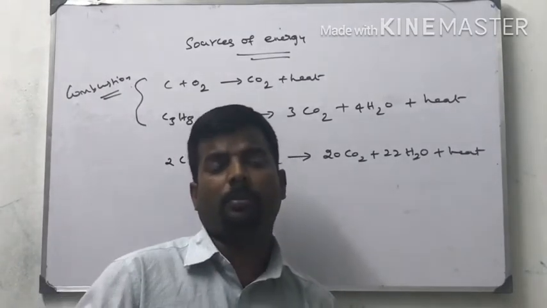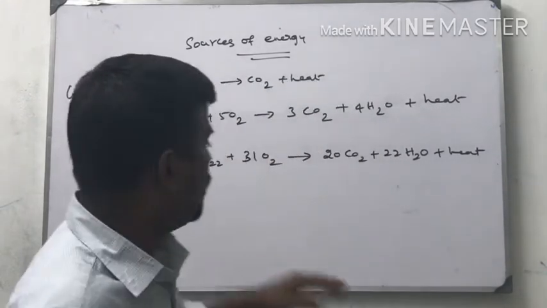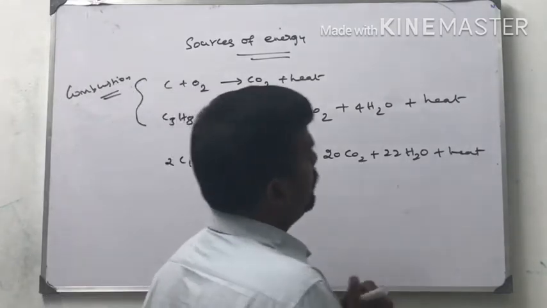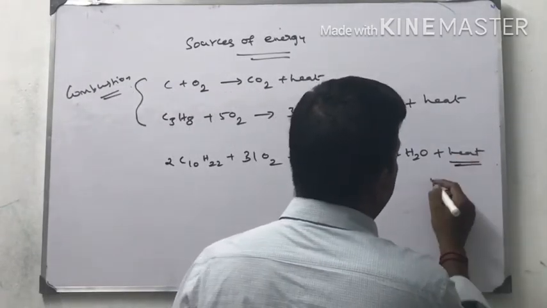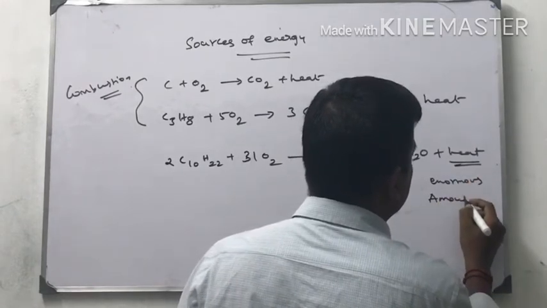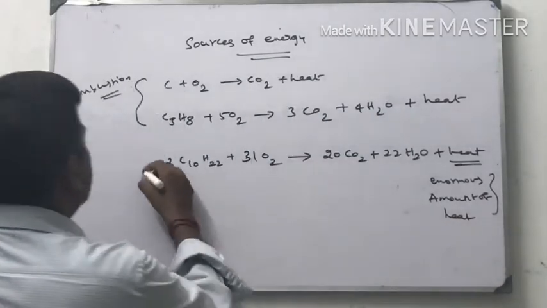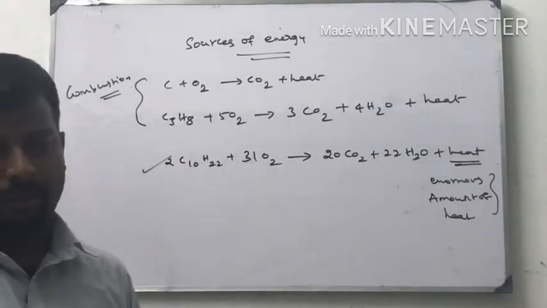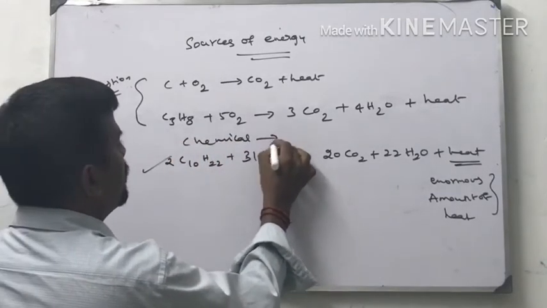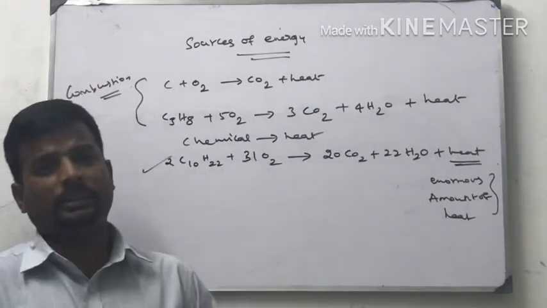Hydrocarbons of 1 to 4 carbons will be gas, and 4 to 10 will be liquid. So petrol reacts with oxygen. It will give carbon dioxide, water plus an enormous amount of heat. So this is also an example of the first law of thermodynamics: chemical energy into heat energy. Chemical into heat.